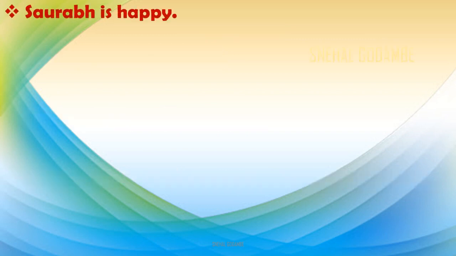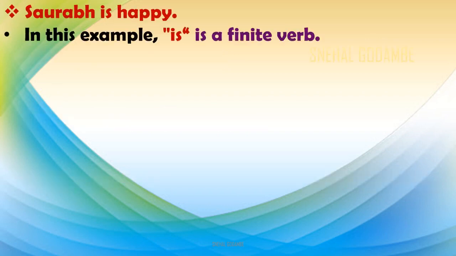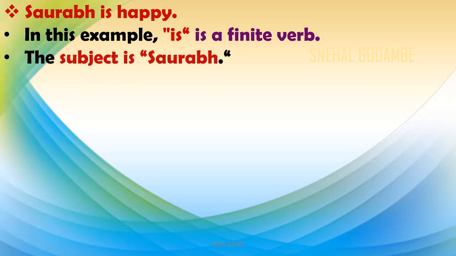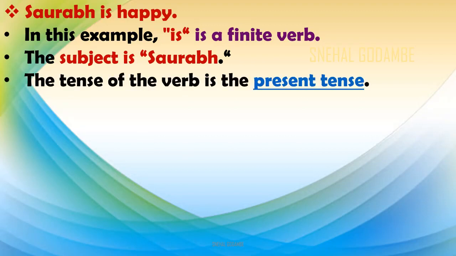See here one by one. Saurabh is happy. In this example, is is a finite verb, right? The subject is Saurabh. मी तुम्हाला हे मुद्दाम सगळं लिहून दाखवते बघा. तुम्ही माझ्या बरोबर वाचा. You read along with me. And the tense of the verb is the present tense. Is. तुम्हाला माहिती आहे. This is very simple.